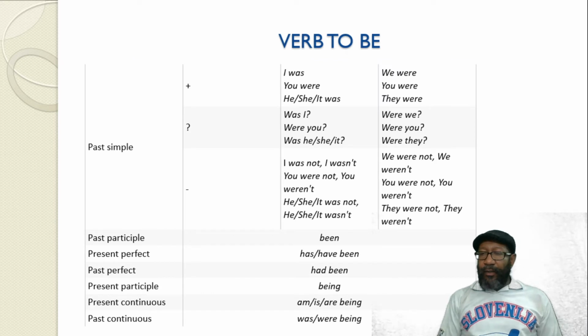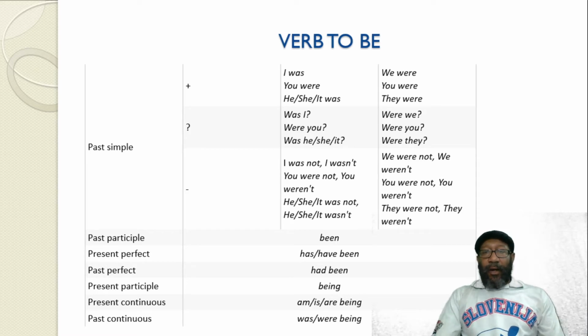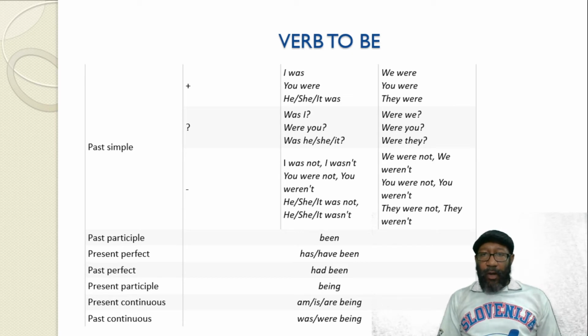Here we have other tenses that can be used. The past simple: I was, we were, you were, he, she, it was. The same thing: when you go to the interrogative, you change places between the subject and the verb to be. So: was I, were you, was he, was she.